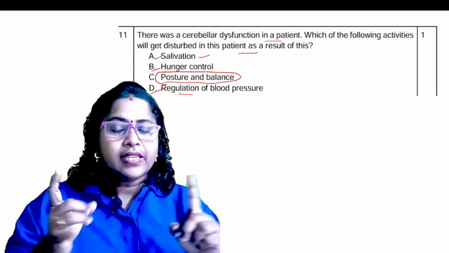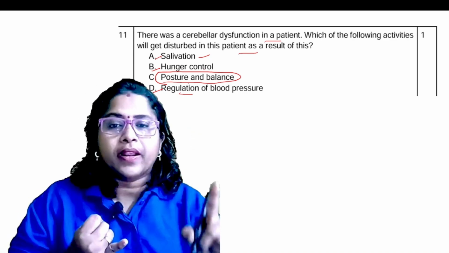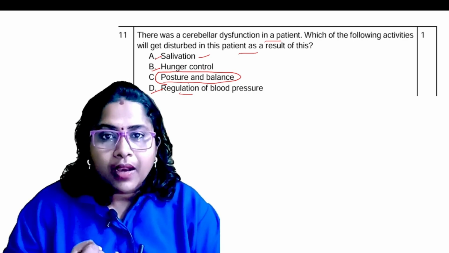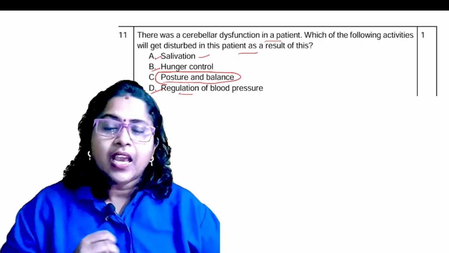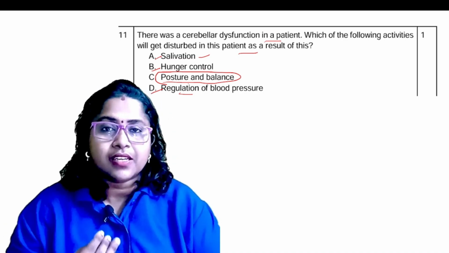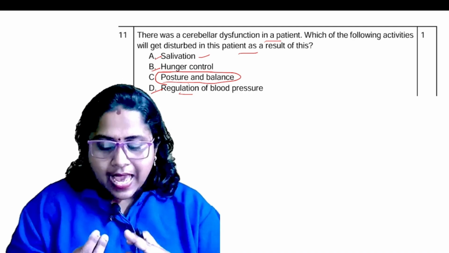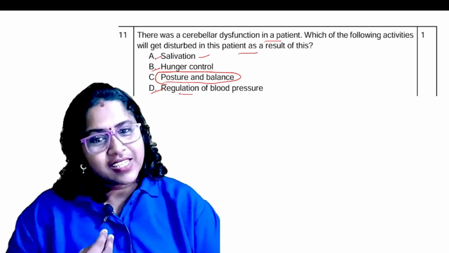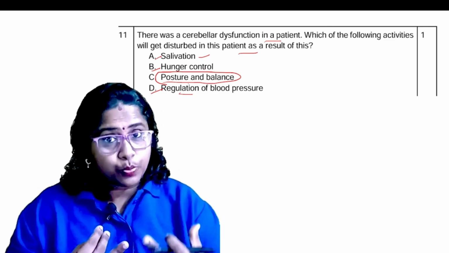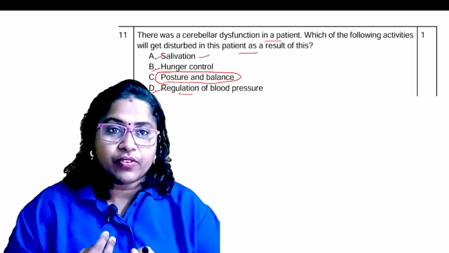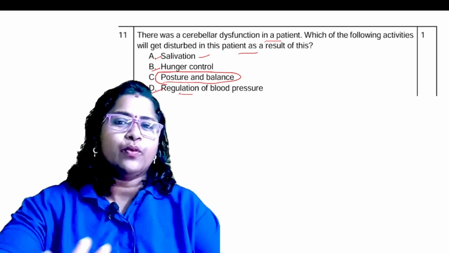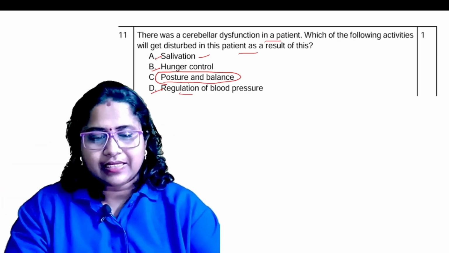Okay, remember one thing, cerebrum, it is forebrain part, major thinking part, and all voluntary actions. But what about the midbrain and hindbrain? It is all involuntary actions, and mainly you have to remember cerebellum is responsible for posture and balance. And what about the medulla oblongata? It is responsible for the regulation of blood pressure, heartbeat, breathing rate, respiration. That's all under the control of which one? That is medulla oblongata. At least you should remember this one. Definitely you will get only this kind of questions from this part.